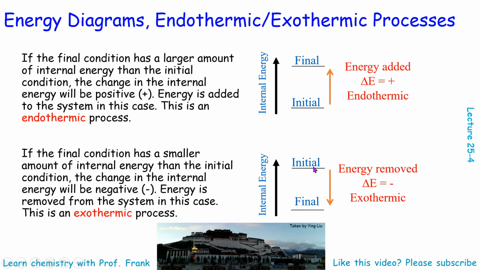The opposite process is called exothermic. You see the initial energy is much higher than the final energy, so energy is removed from the system. That's why we give that a negative sign, and this is called exothermic.